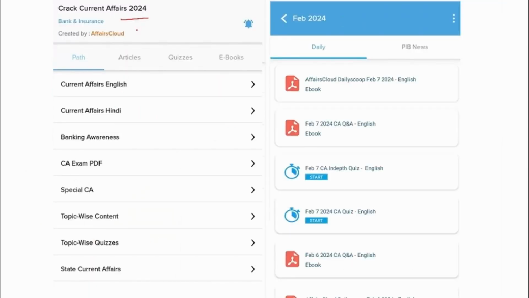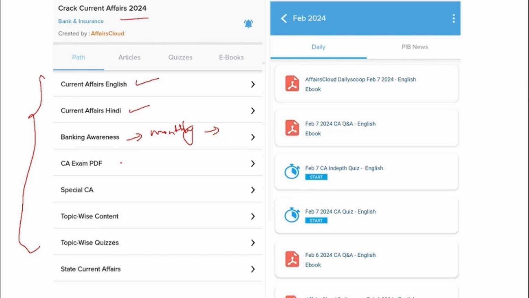Under Crack Current Affairs, you will be able to see multiple options. First one is Current Affairs English. We upload the day-to-day news in the English format, and apart from the English PDF, we also provide it in Hindi format. And for Banking Awareness, we upload a PDF every month. This PDF will contain the banking and finance news of that respective month.